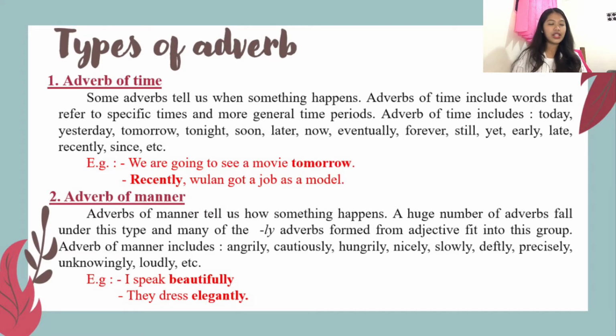Next, recently one got a job as a model. Second, adverb of manner. Adverbs of manner tell us how something happens. A huge number of adverbs fall under this type, and many of the ly adverbs formed from adjectives fit into this group. Adverbs of manner include angrily, hungrily, nicely, slowly, differently, presently, and etc. For example, I speak beautifully and they dance elegantly.